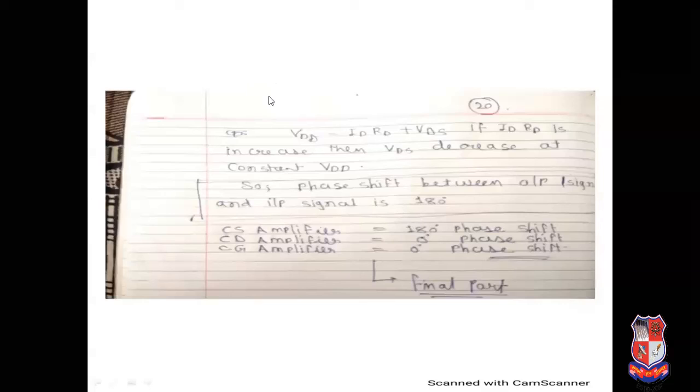So it is also MCQ. It is also related to preparation of MCQ. Please prepare very carefully. In common source amplifier, we can get 180-degree phase shift. In common gate and common drain amplifier, we cannot get 180-degree phase shift. Why? Because gate is common. That's why drain current can be equal to 0. If drain current is 0, then we cannot get output current. So it is also considered as a 0.